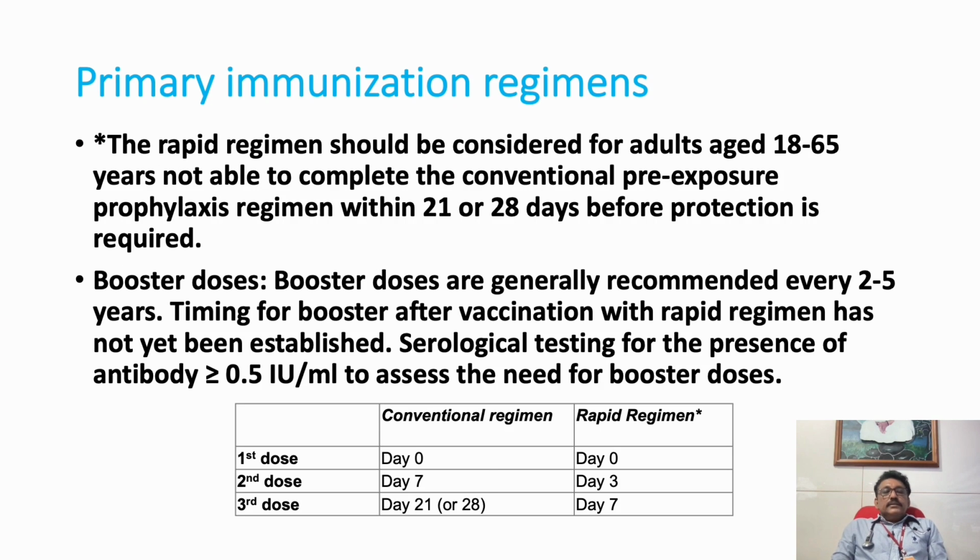For pre-exposure prophylaxis, the first dose is day 0, the second dose on day 7, and the third dose on day 21. So that is the primary immunization regime. Booster doses are generally recommended every 2 to 5 years. That is very important. So that can be given to persons who are working in the veterinary field or people handling pets.